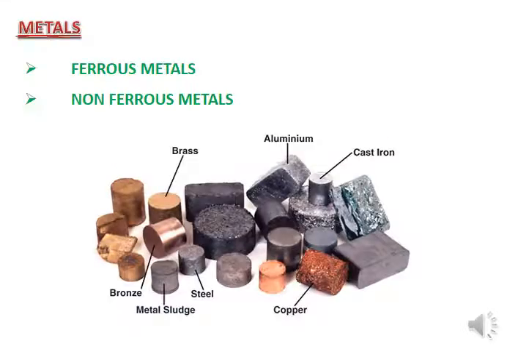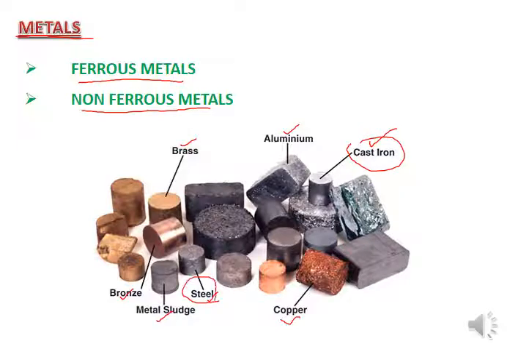So we will start with metals today. First of all, we will discuss the ferrous metals and the non-ferrous metals. We may have aluminium, that is a non-ferrous metal. We may have brass, that is non-ferrous. We have cast iron, that is a ferrous metal. Then we may have steel, copper, metal sludge, and bronze. Out of these, cast iron and steel are considered ferrous metals, with different percentages of carbon and iron content in them.